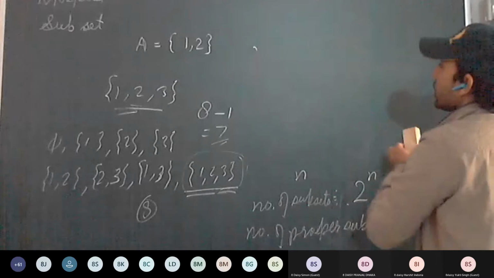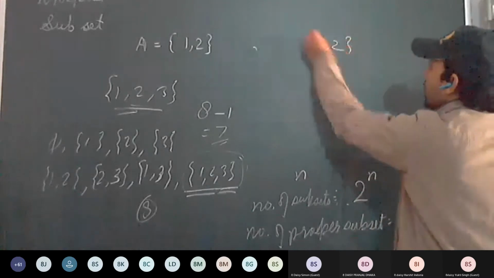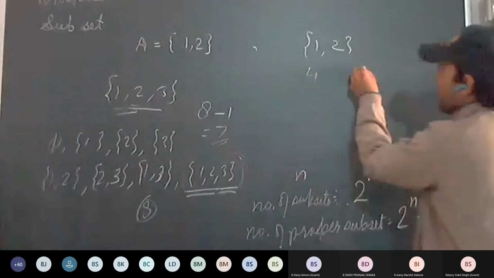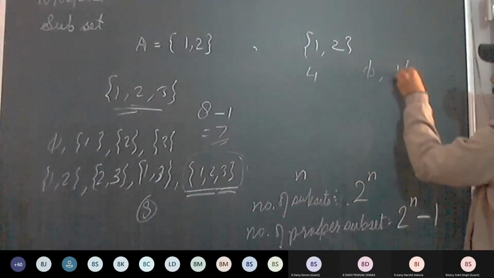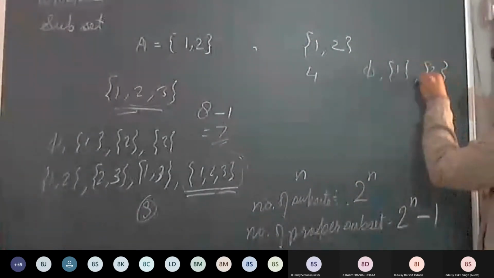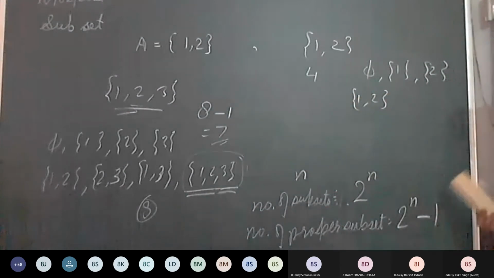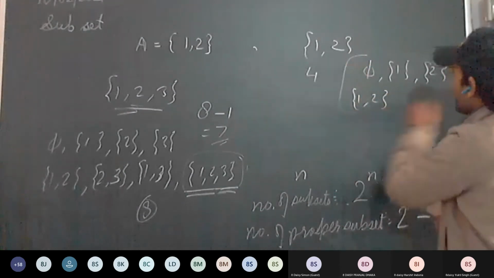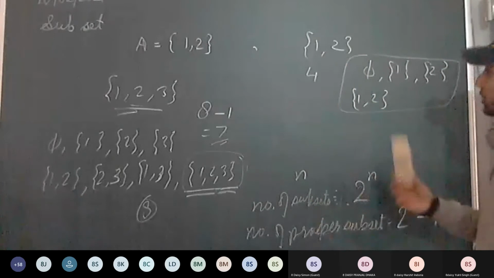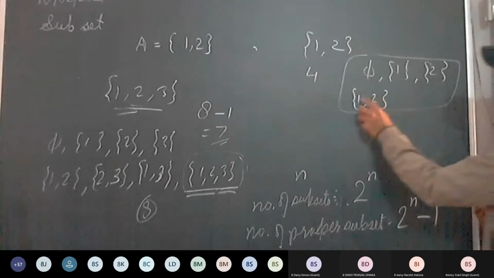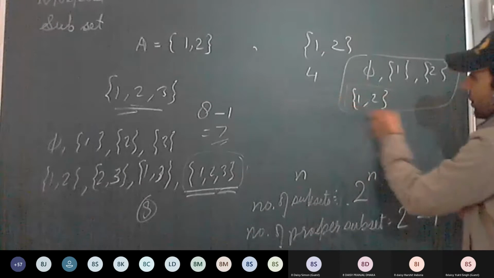Okay. And here, with elements 1, 2, the number of subsets is 4. This one we have to remove.